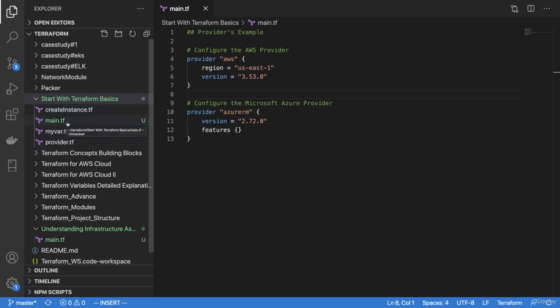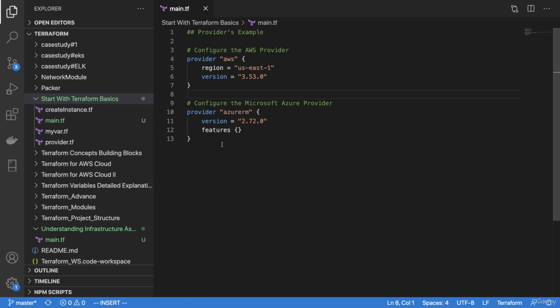For this, you need to install the Terraform plugin within Visual Studio Code, which is very basic. Whenever you create the first Terraform file, it will automatically ask you to install the Terraform plugin within Visual Studio Code. All the code files which we are implementing throughout this course are committed in a GitHub repository, and the same repository is already provided within lecture number 5 in the Terraform course.